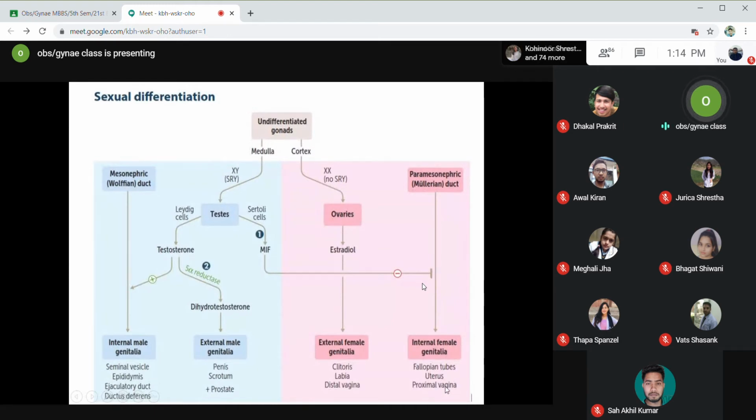In this diagram you can see there are two numbers, 1 and 2, written. These are written in order to see what happens if these factors are absent. Can anyone guess what would happen if there is absence of Sertoli cells or the Sertoli cells do not secrete Mullerian inhibiting factor? Can anyone guess what would be the genital tract of that individual? How would that be? Anyone?